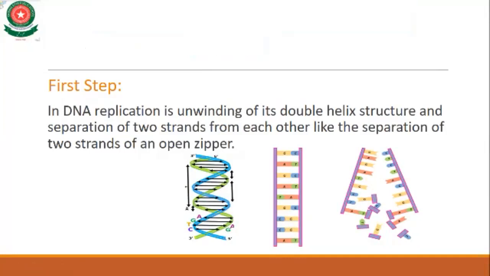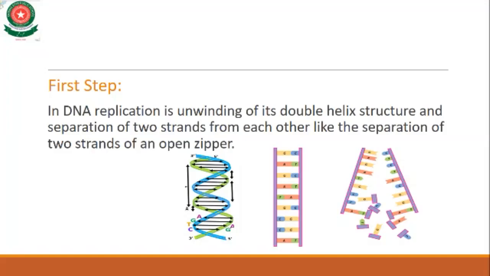First of all, we do the unwinding of its double helix structure. Why do we call it a double helix structure? Because it includes two strands. So we separate the two strands, like a zip, in which the two strands open from each other.